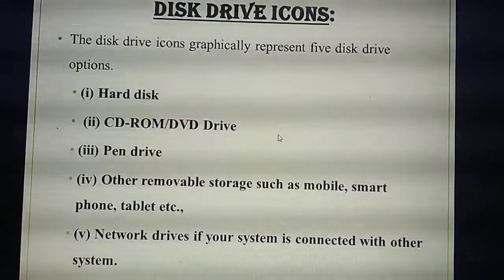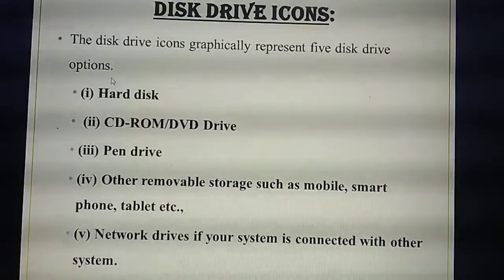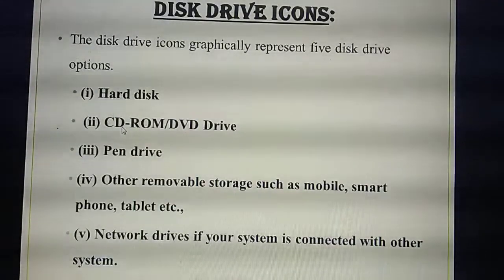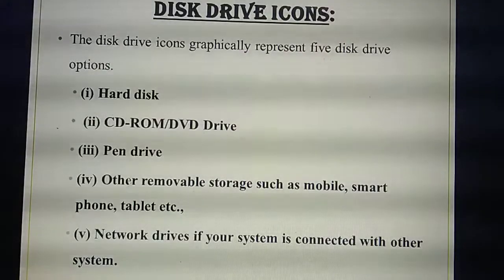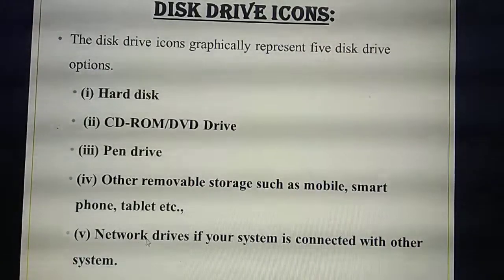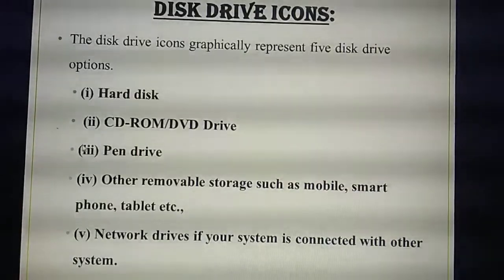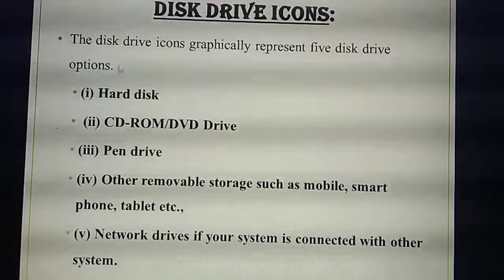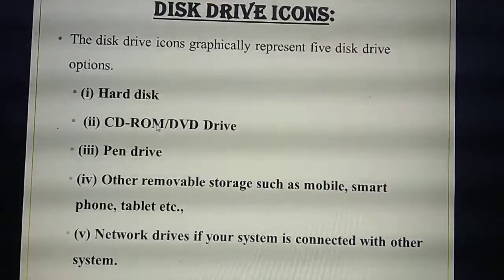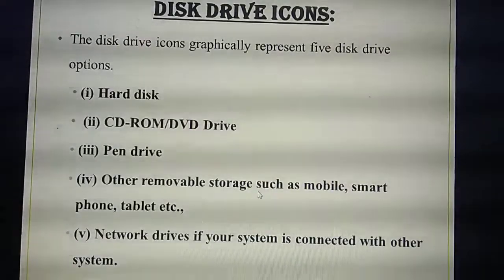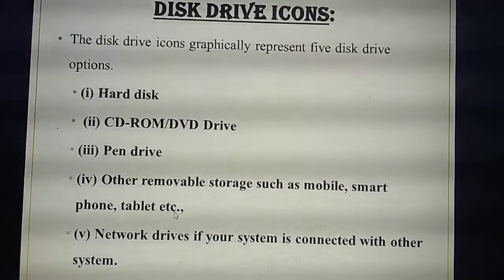What are they? This is a very important question. What are the drive icons? First thing is hard disk, CD-ROM, pen drive. I'll explain this one. Next, other removable storage and network drives. Now just read it. What are the 5 drive icons? Hard disk, CD-ROM or DVD drive, pen drive, other storage devices like mobile phone, tablet, and network drive.